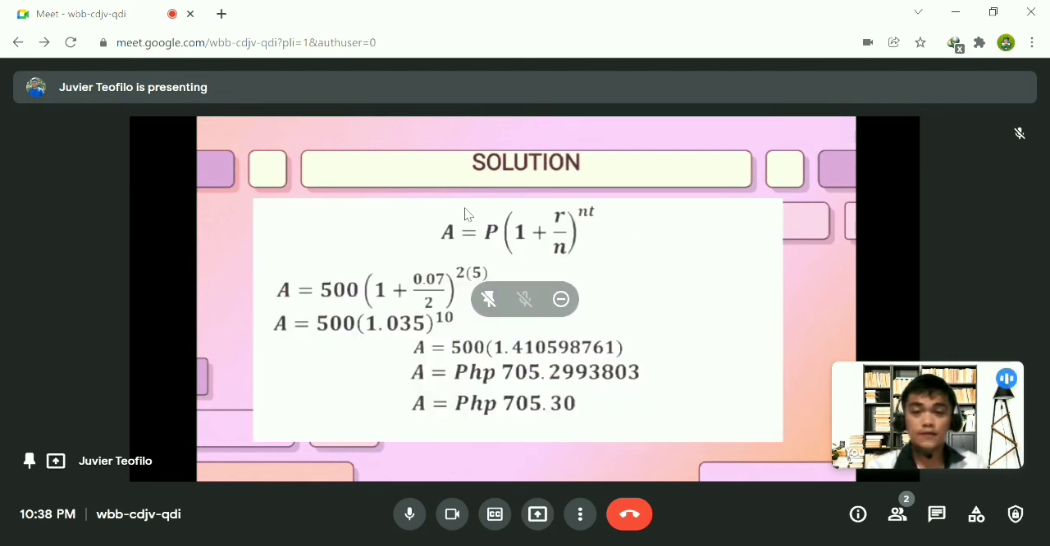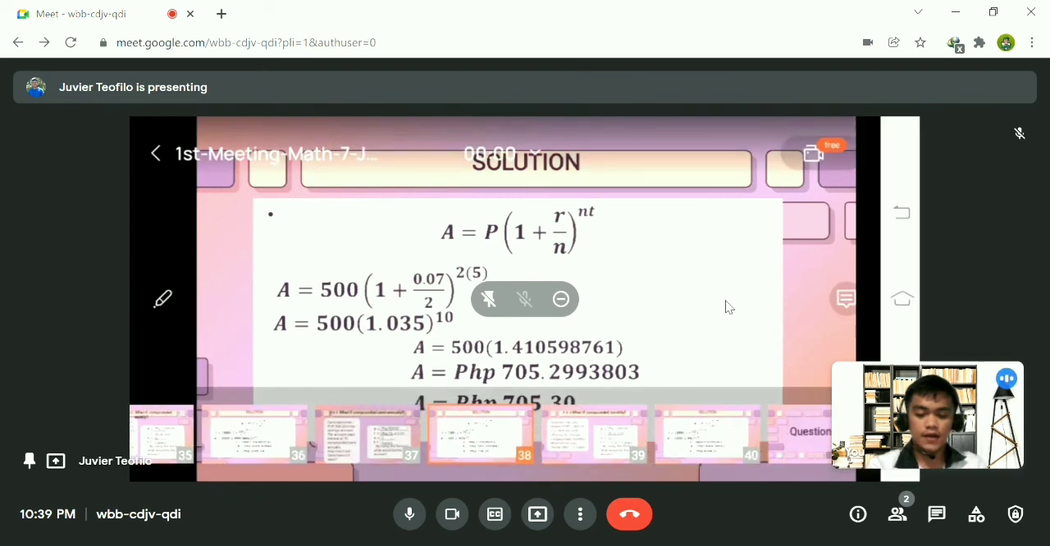So using the accumulated value formula, substitute the given information. Now we have the accumulated value of 705 pesos and 0.30 centavos. So this is our final answer. And as I have observed, your answer and my answer in the solution are the same. Thank you so much for your response.